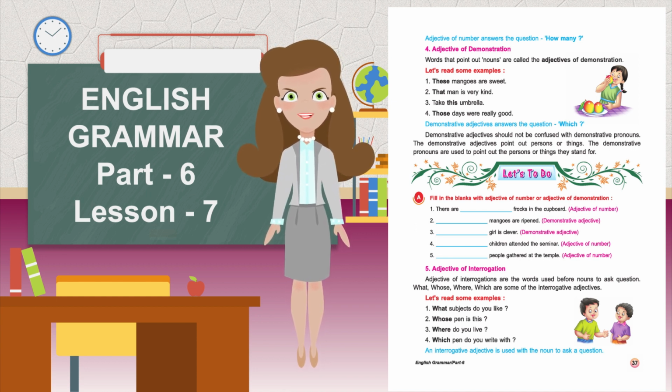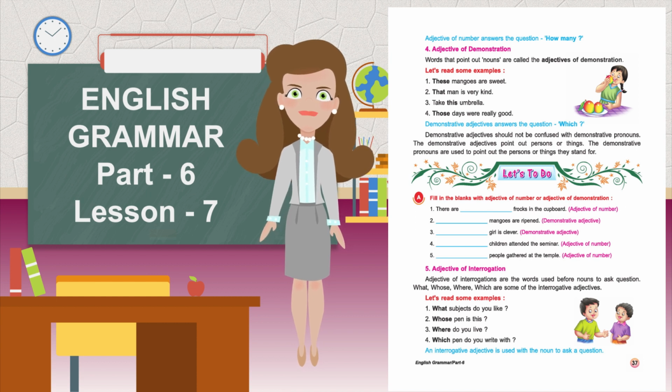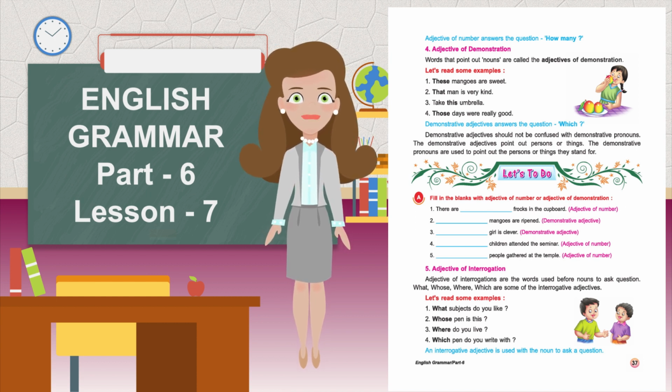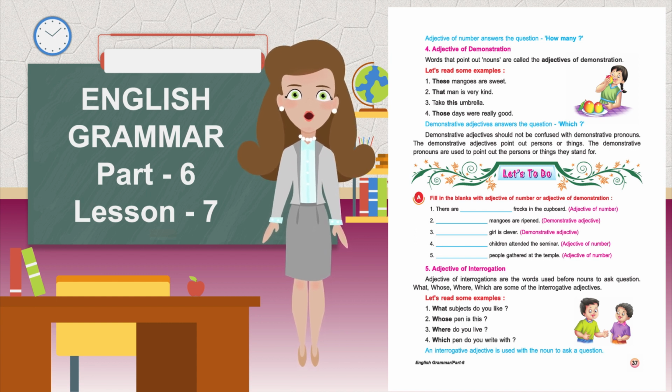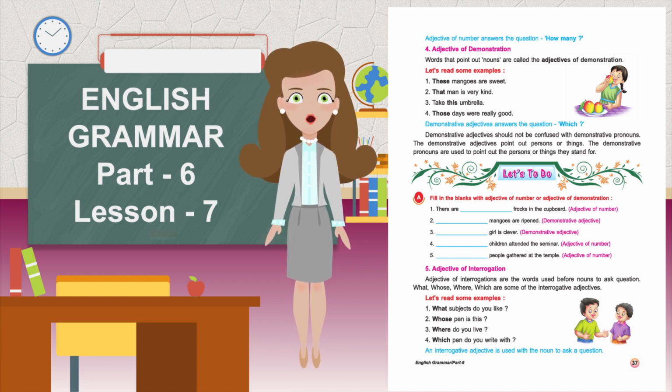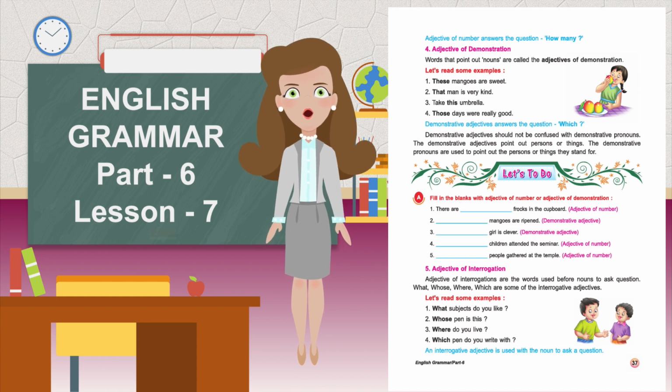Fifth, adjective of interrogation. Adjectives of interrogation are the words used before nouns to ask questions. What, whose, where, which are some of the interrogative adjectives. Let's read some examples. What subjects do you like? Whose pen is this? Where do you live? Which pen do you write with? An interrogative adjective is used with a noun to ask a question.